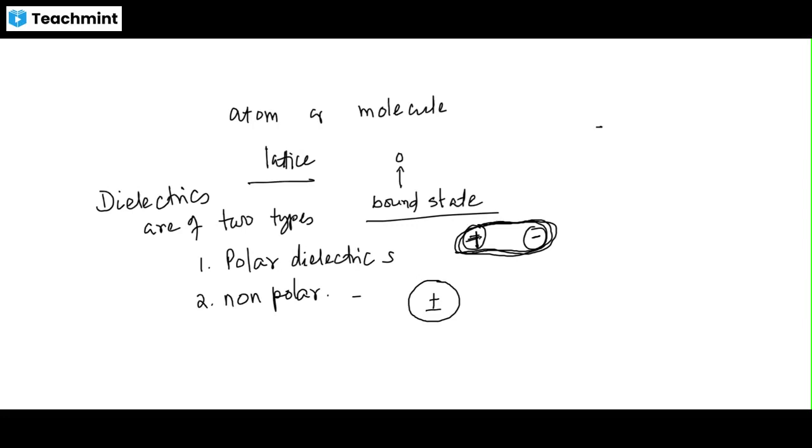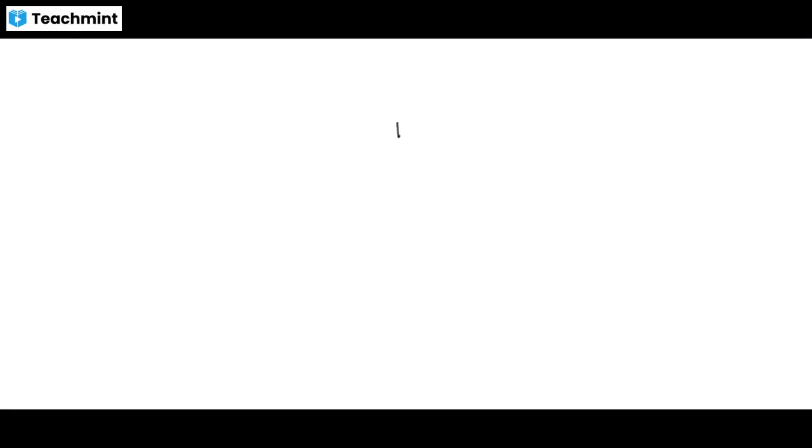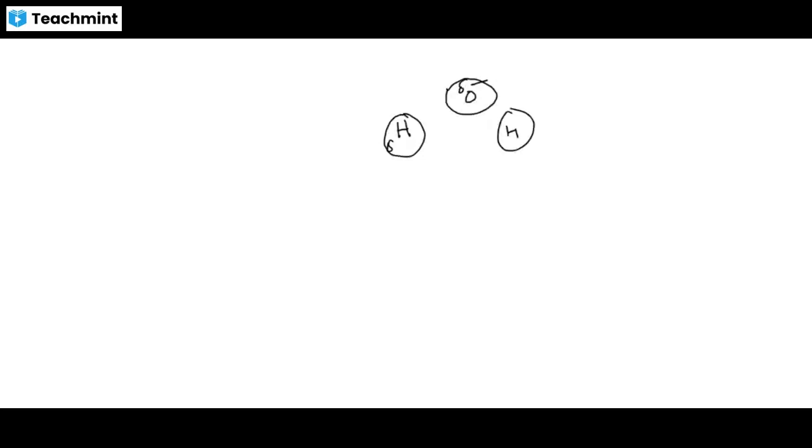Let us take an example, H2O. Here is the oxygen, which is clearly the negative center. So delta negative here, delta positive here and here. So dipole moment from negative to positive charge.